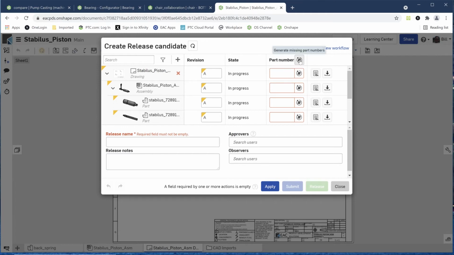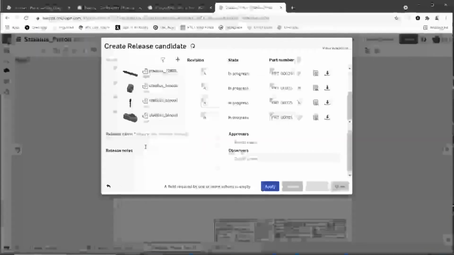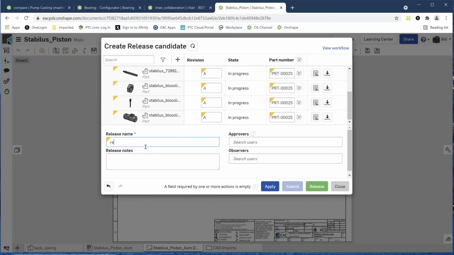In this particular case, I'm just going to say, let's grab all of this, set automatically for an assembly. It gives it ASM. That's how I have the prefixes set up. But again, we can control how many characters and all that type of thing. It wants a name. And we could just say it's ready for release.